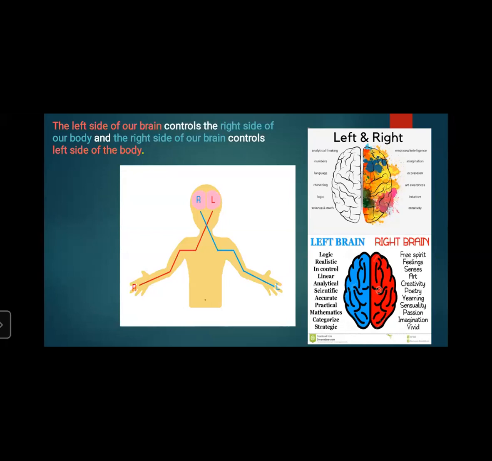So holistic thinking, intuition, creating art and music come in the right brain, whereas the practical, mathematical and scientific things come in the left brain. So always remember that the left side of the brain controls the right side of our body, and the right side of the brain controls the left side of the body.